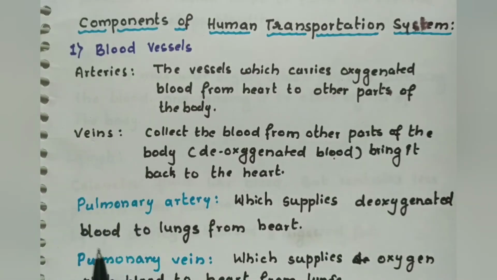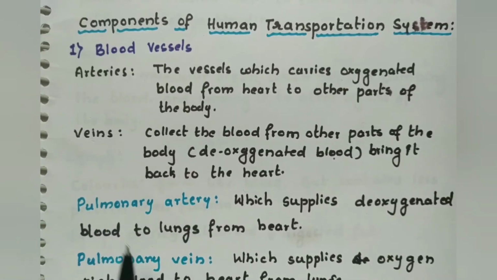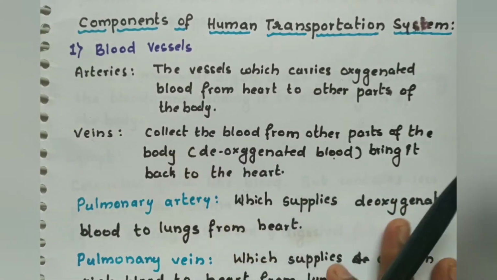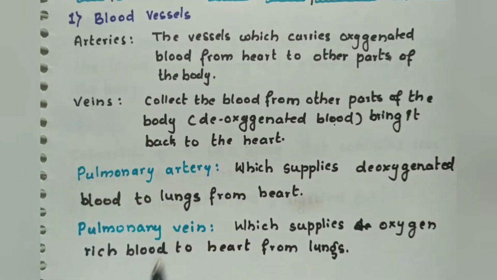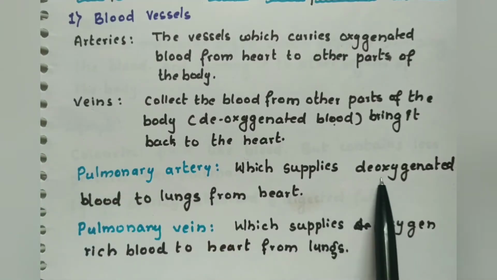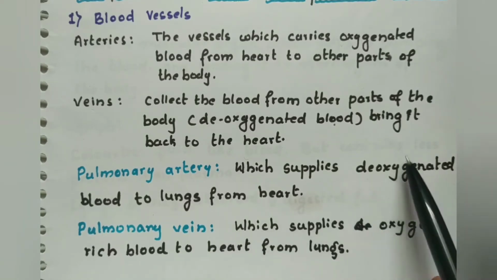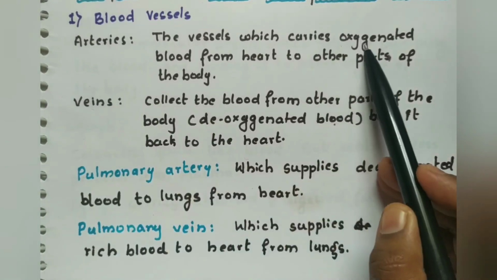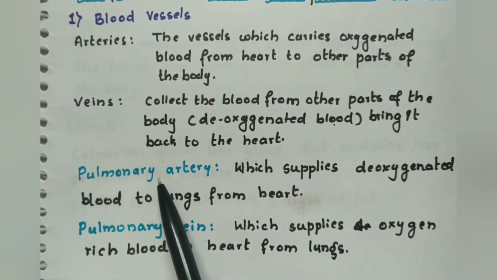And there are also the pulmonary arteries and pulmonary veins, which do exactly the opposite work of the arteries. The pulmonary artery supplies deoxygenated blood to the lungs from the heart, whereas arteries carry only oxygenated blood. So this is the only artery which is doing the opposite work.